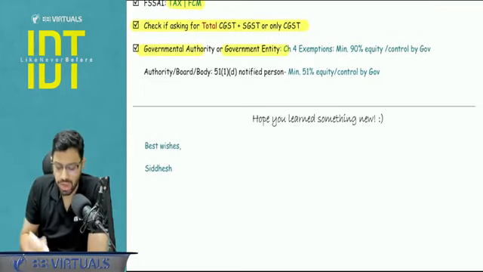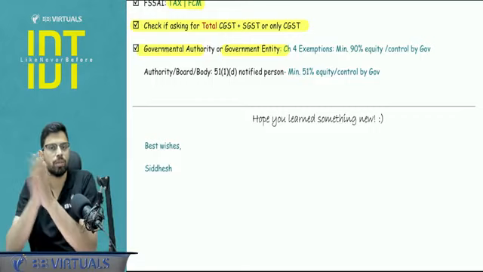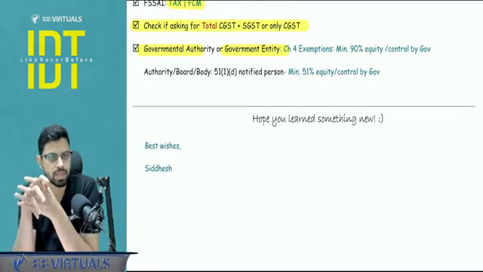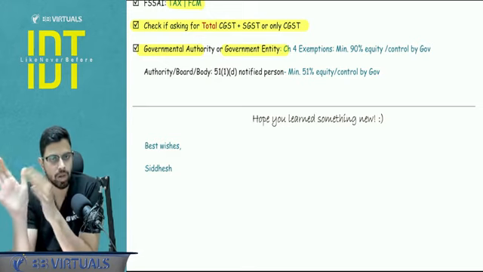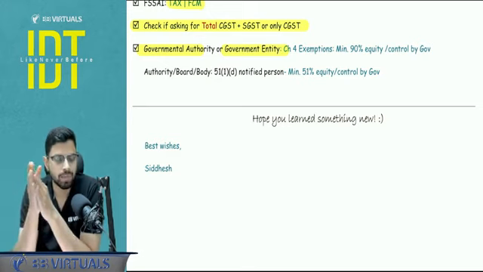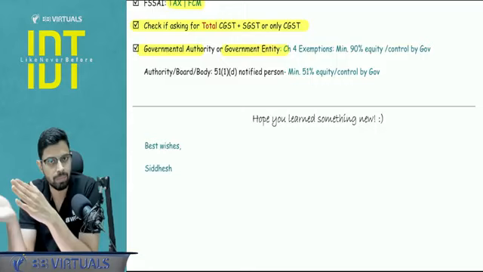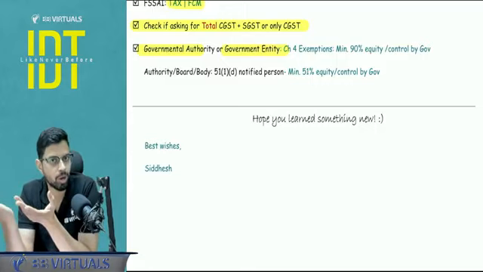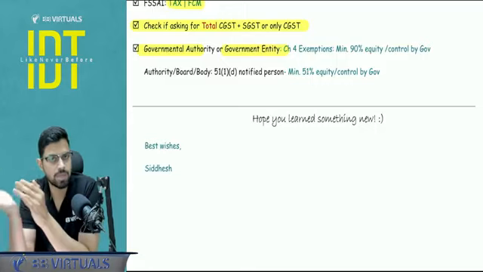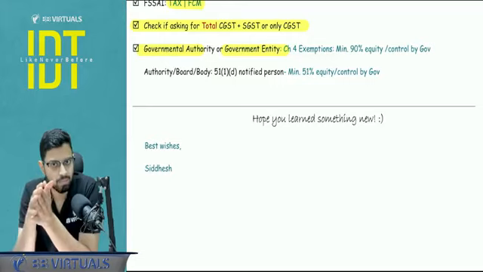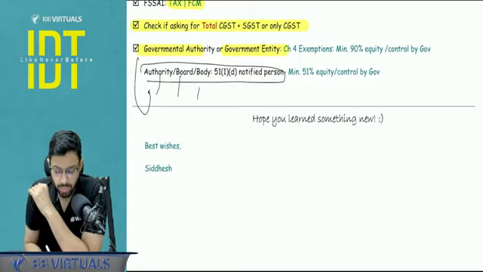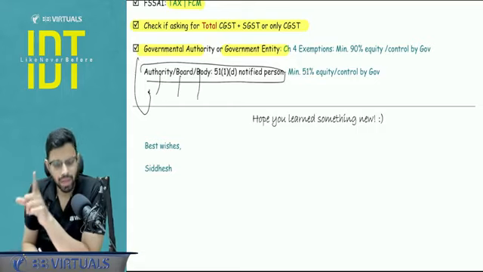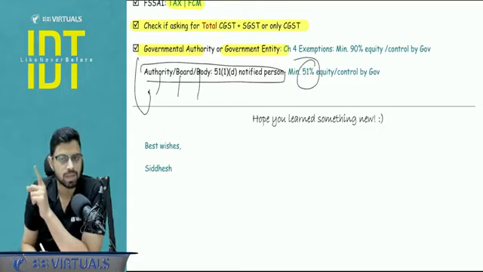Governmental authority and governmental entity. These are the two terms that you need to make sure you know well in the exemptions chapter. Governmental authority, governmental entity, minimum 90% equity control is of the government here. Okay. In September 25, they had mentioned that it was 85% control. So here, technically they were not a governmental authority or entity and exemptions were not going to apply, but many students missed out on that part. Just on a related note, in section number 51 TDS also we use the word authority, board, government related, but there the control is 51%, not 90%, right?